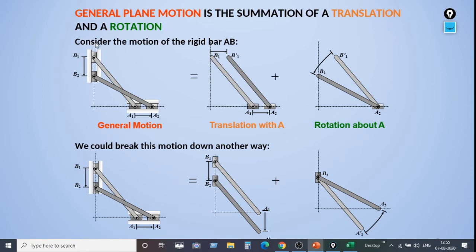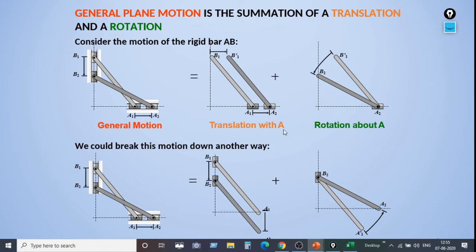Now we will see the motion of the rigid bar AB. In general motion, what happens? Let AB move from point A1 to A2, and B has moved vertically from B1 to B2.